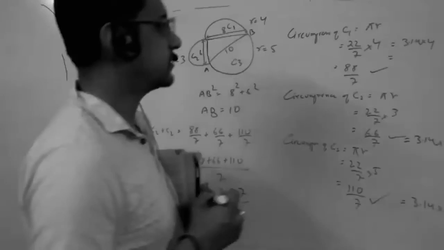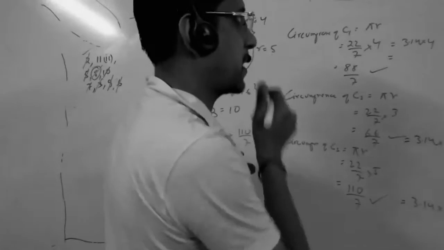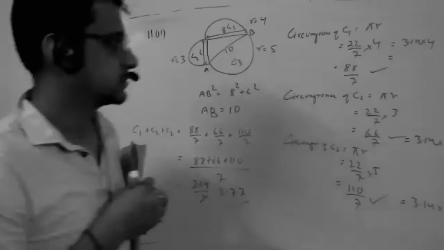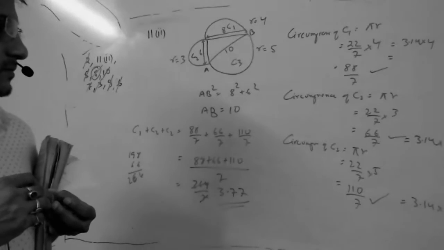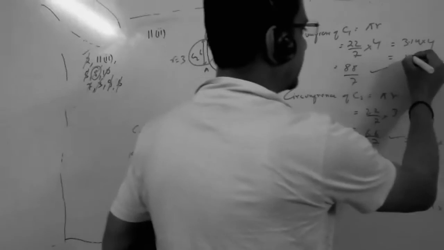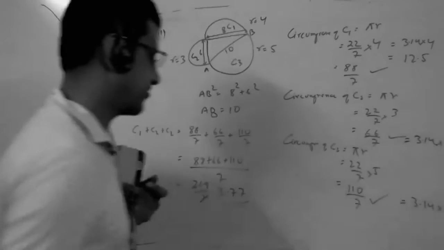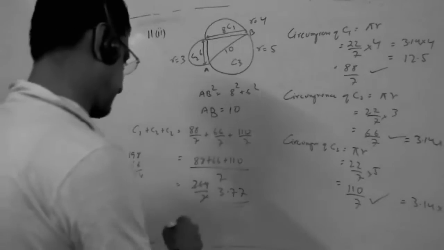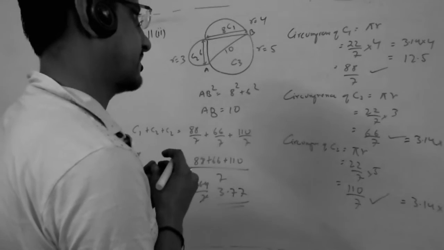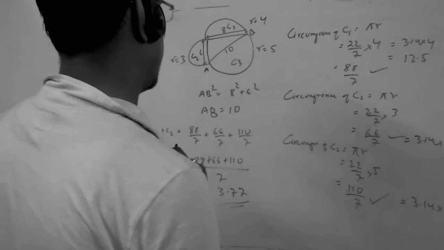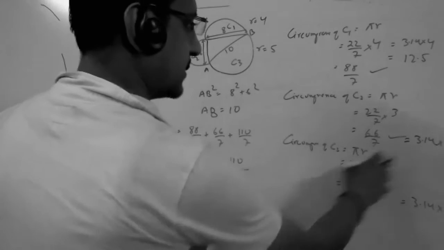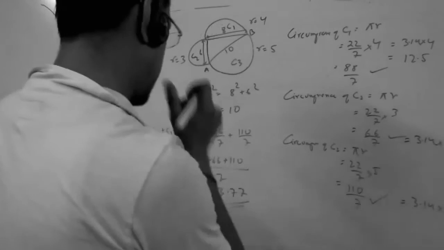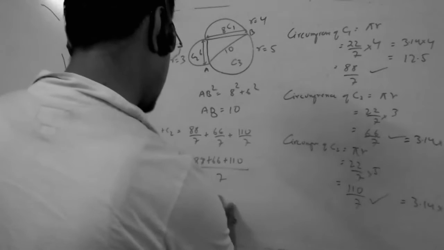Yes, Monita. So the first one is 12.56. Second one. So the second one, which one I have to do? 3.14 into 3. Sir, I got it. 9.42. One minute.